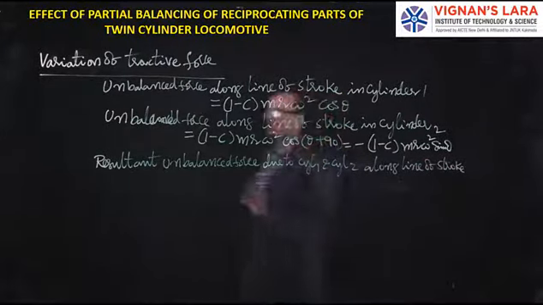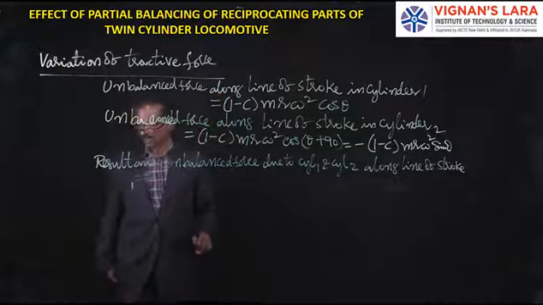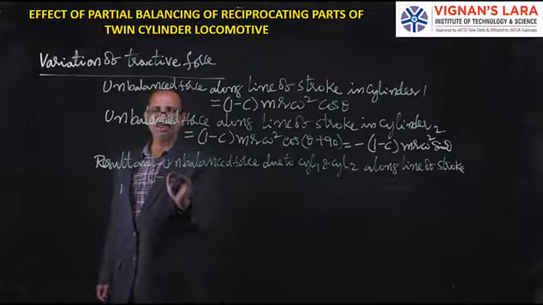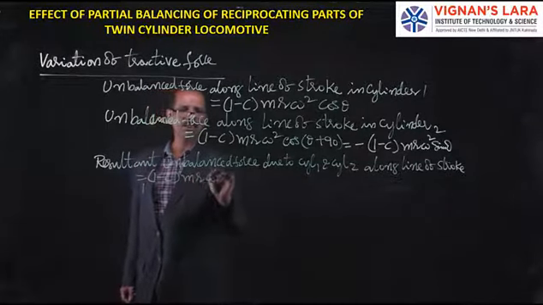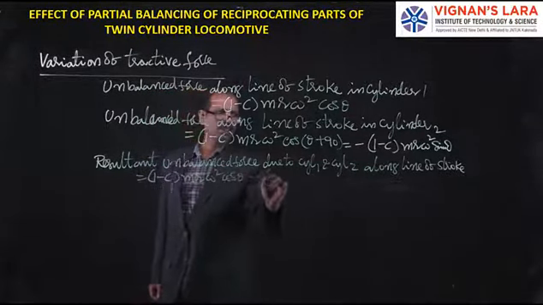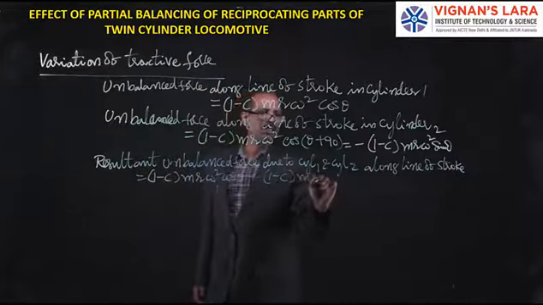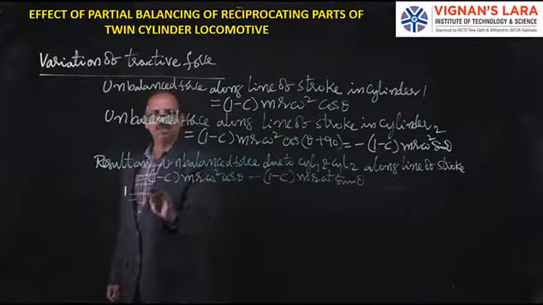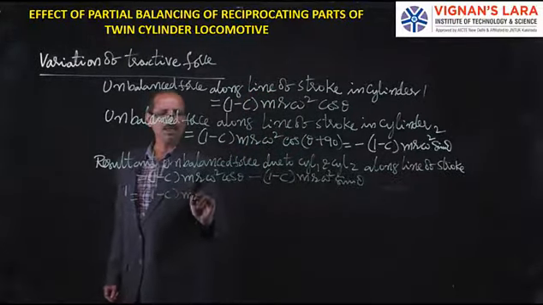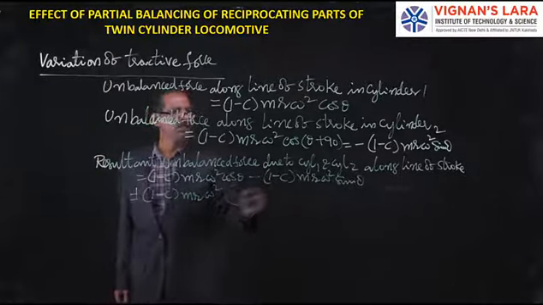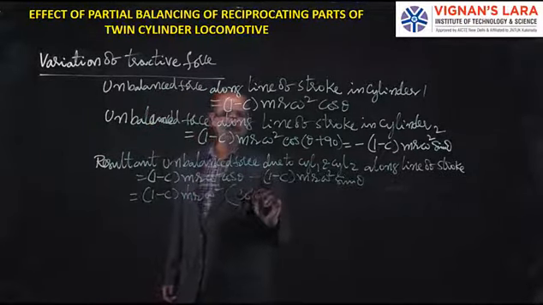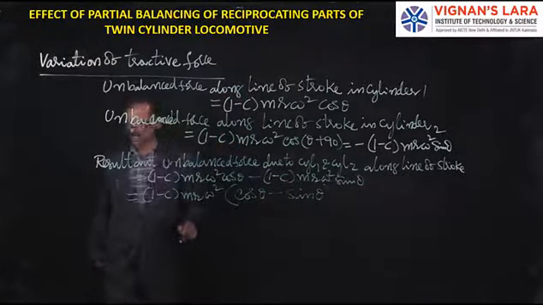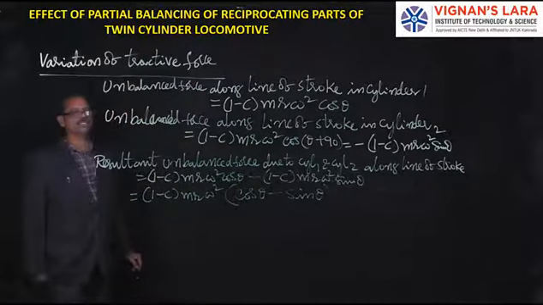So what is the net unbalanced force along cylinder 1 and cylinder 2? It is nothing but the addition of these two. One is (1 minus C) m r omega square cos theta, and the other one is minus (1 minus C) m r omega square sin theta. So you can take (1 minus C) m r omega square as common, and then it will be cos theta minus sin theta: (1 minus C) into m r omega square into (cos theta minus sin theta).